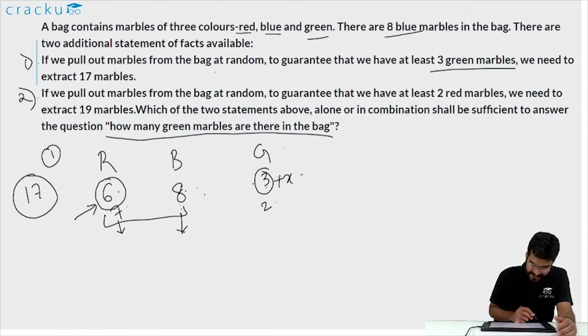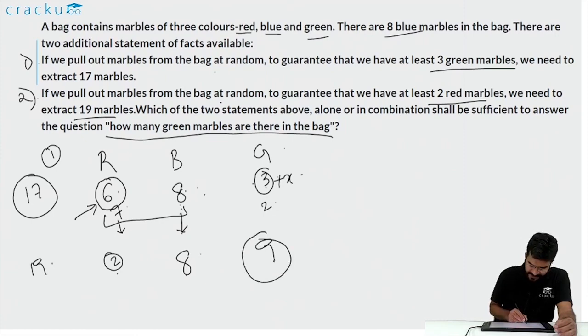Now let us look at the second statement. It says that if we pull out marbles from the bag at random, to guarantee that we have at least 2 red marbles, we need to extract 19 marbles. So what it says is, you have 8 blue marbles, which is already known. Now if you extract 19 marbles, you are sure to have at least 2 red marbles. So what it says is, the number of green marbles is 9, because 8 plus 2 is 10, and once you subtract 19 minus 10, you are going to get 9.